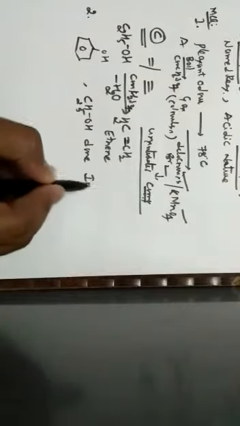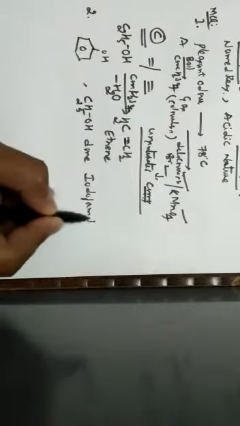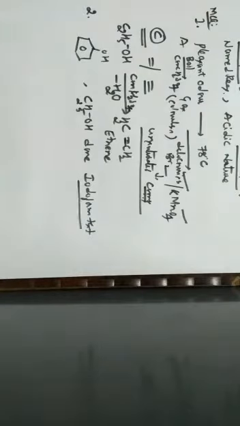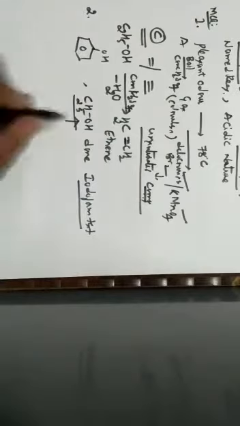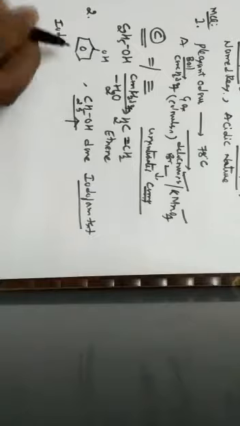The difference between phenol and alcohol can be made by using a test called the iodoform test. The iodoform test is shown by ethyl alcohol. So you should know certain things.